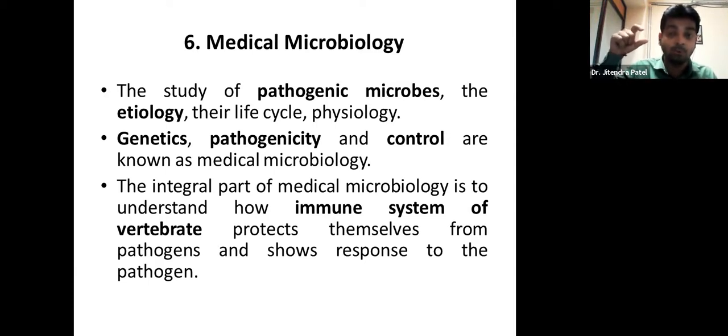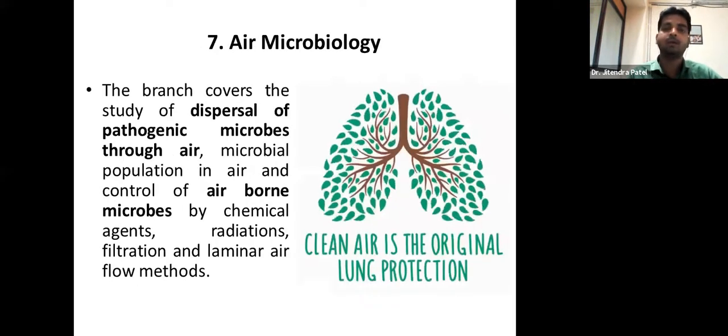They also can produce antibodies. They also can have the antigen-antibody reaction. They also can maintain immunity. The only difference is the complexity of this immune system, which may vary from body to body or from different forms of life, right? So that also we can study in microbiology.